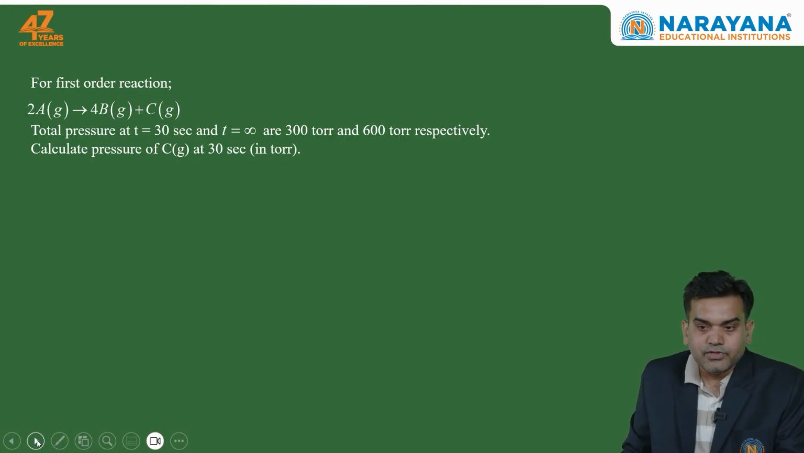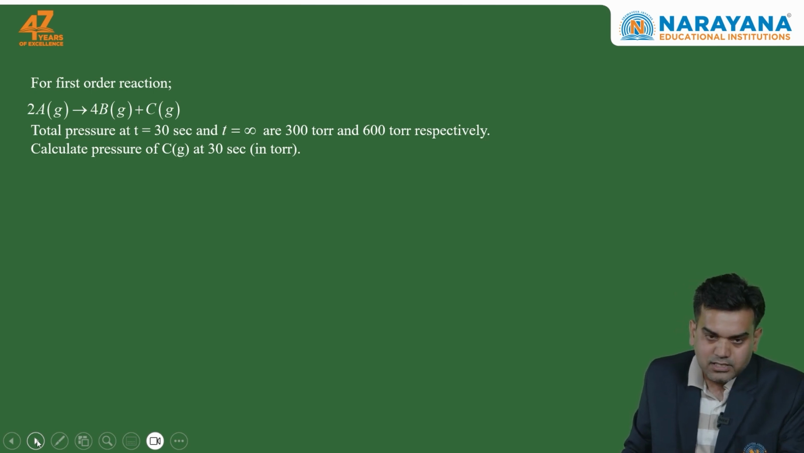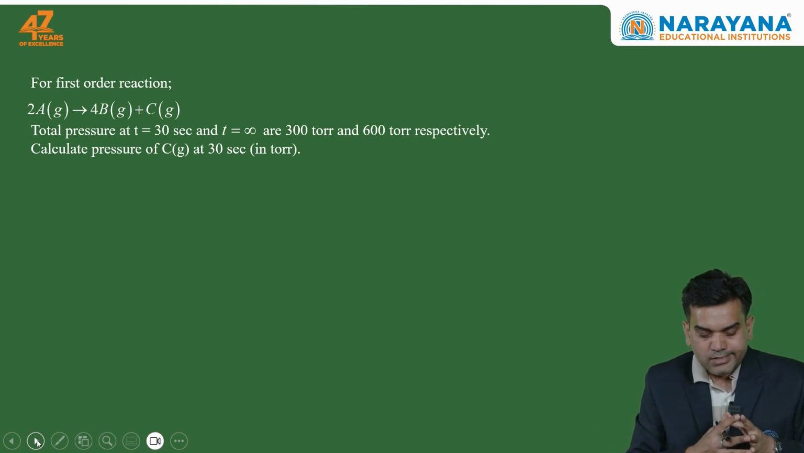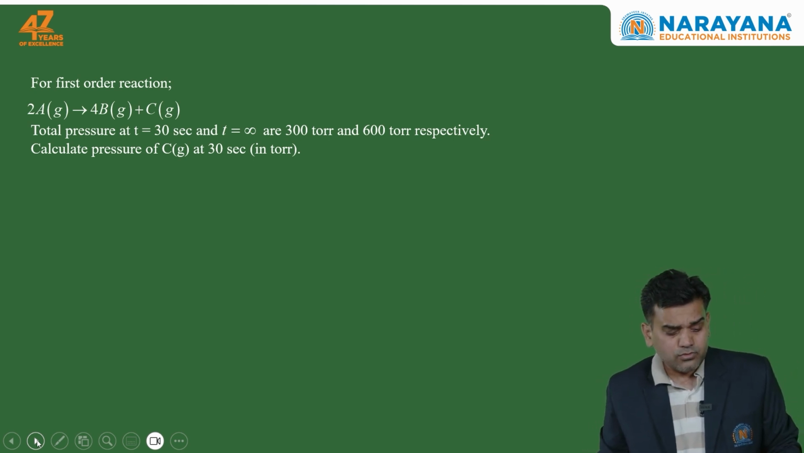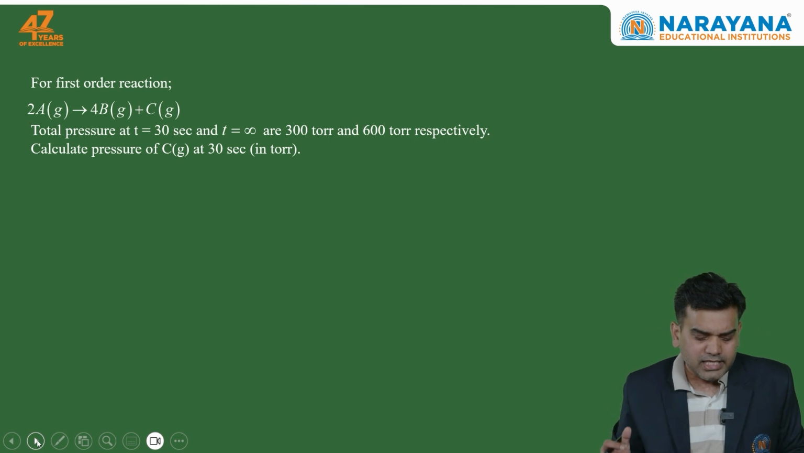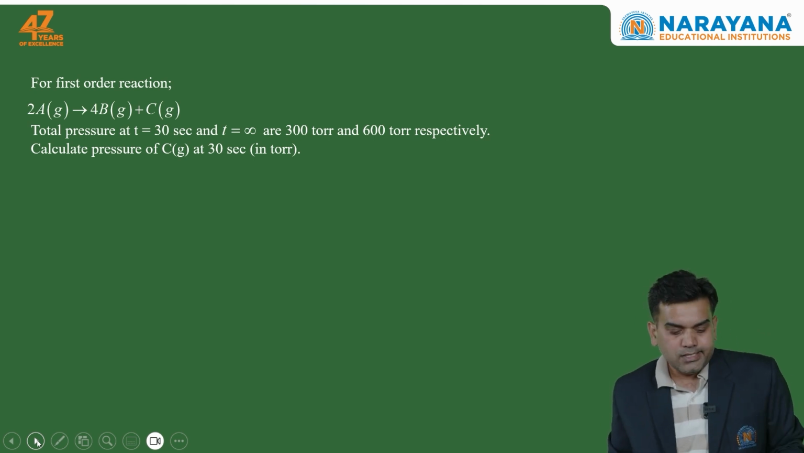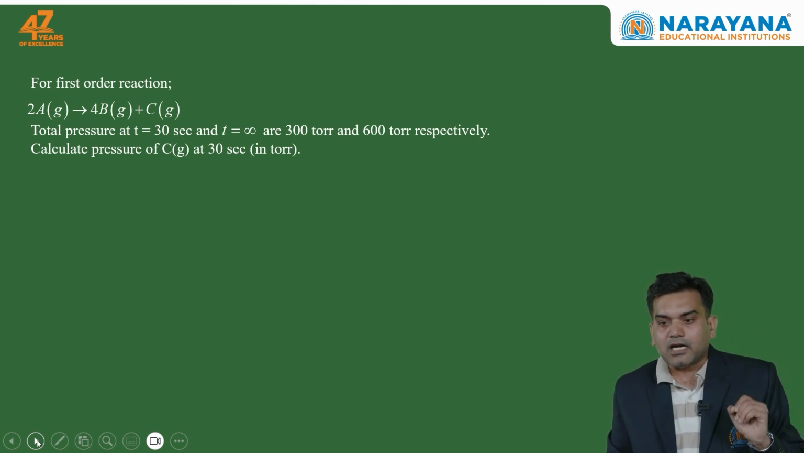In this question they have given a first order reaction, 2A, also in gaseous phase, giving 4B plus C, all present in the gaseous phase. So this is a homogeneous kind of system. This question has no dealing with the homogeneous type, but we have to understand that the reactant is also present